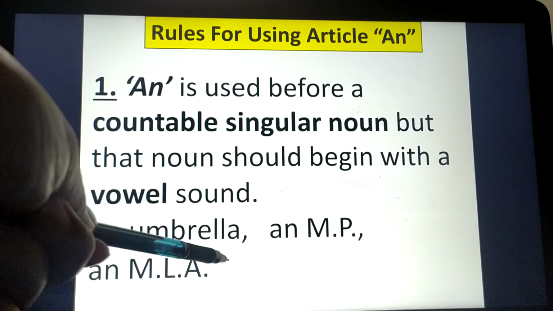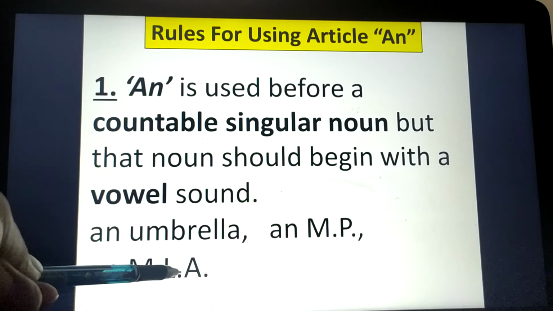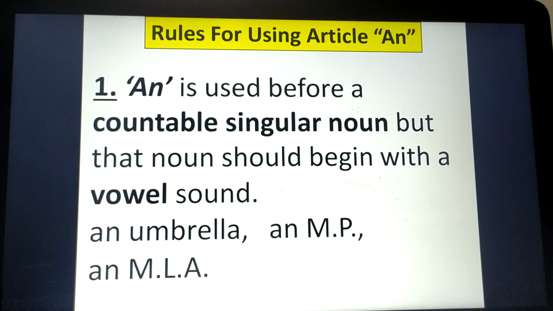Same in the case of MLA. Here it's MLA. It's beginning with the sound A, though it's M. Though it's a consonant, still it's beginning with a vowel sound. So that's why we will use an here instead of a.